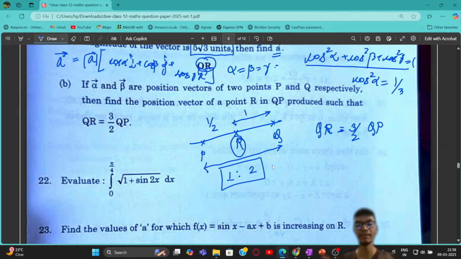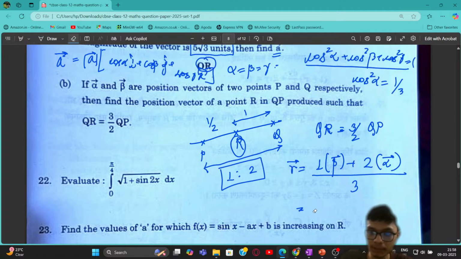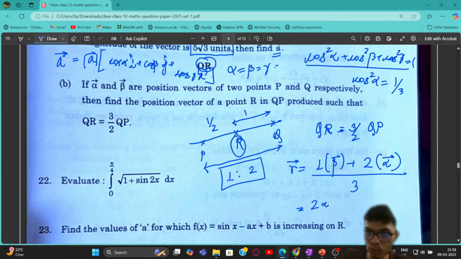Now if you go to the sample paper, I have discussed a problem where I told you that the section formula of vectors is also important. So to find the position vector of point R, let us call it small r. It is equal to 1 times the position vector of Q, which is beta, plus 2 times the position vector of P, which is alpha, divided by 3. So the position vector of R is 2 times alpha vector plus beta vector divided by 3. Very similar problem, just by using the section formula.